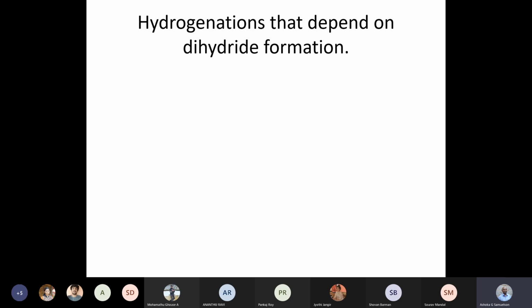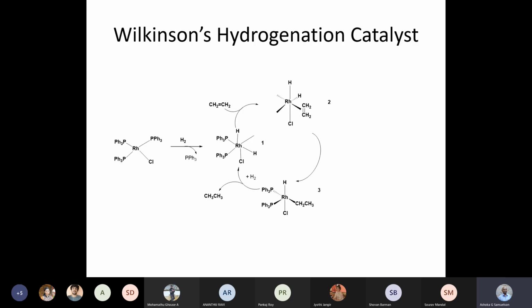Hydrogenations that depend on dihydride formation, I will consider first, because that's the Wilkinson's catalyst example. Most of you know this catalytic cycle, so let's go through this fast. The most important thing is there is a loss of ligand. For example, you cannot replace this phosphine with any phosphine.